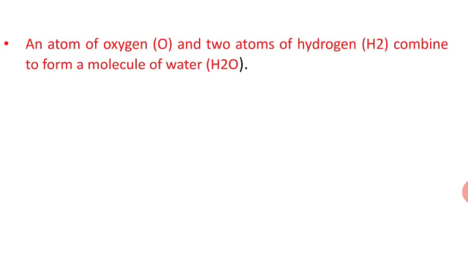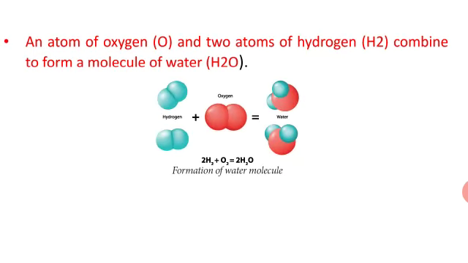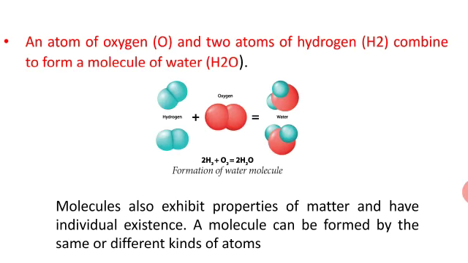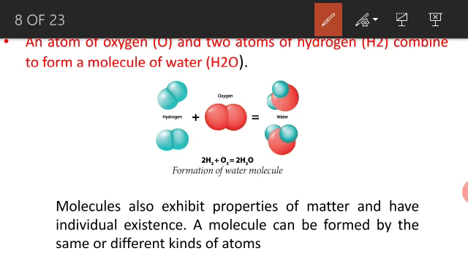Next, an atom of oxygen and two atoms of hydrogen combine to form a molecule of water. This is the water molecule. You see here hydrogen, here also hydrogen, so 2H and O, H2O.